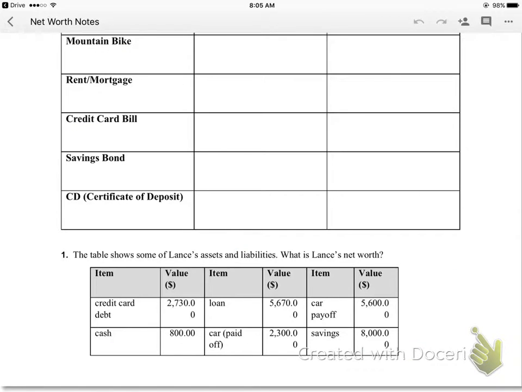All right, let's talk about rent and mortgage now. Your rent and your mortgage, that is something that you are paying someone else, okay? Your mortgage is where you borrow money from a bank or a lender to pay for your home. So this is a liability because it is a debt that you owe. Rent is something that you owe. Credit card, that is debt, so that would also be a liability.